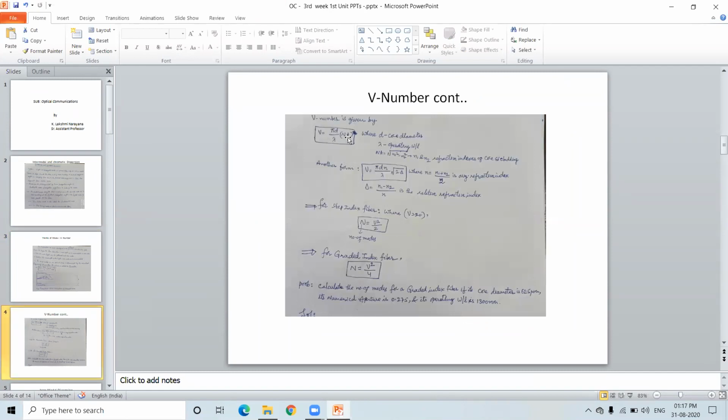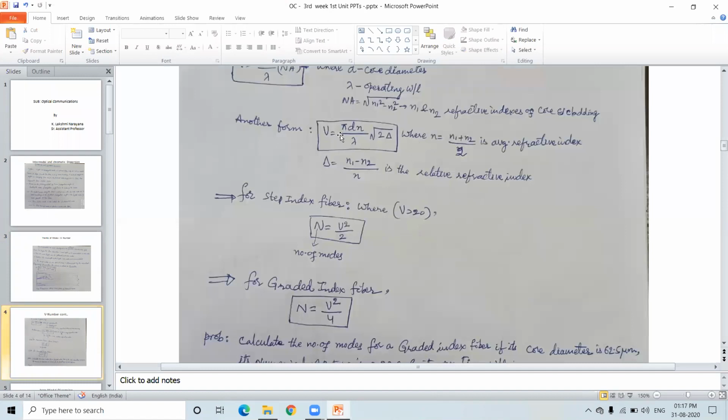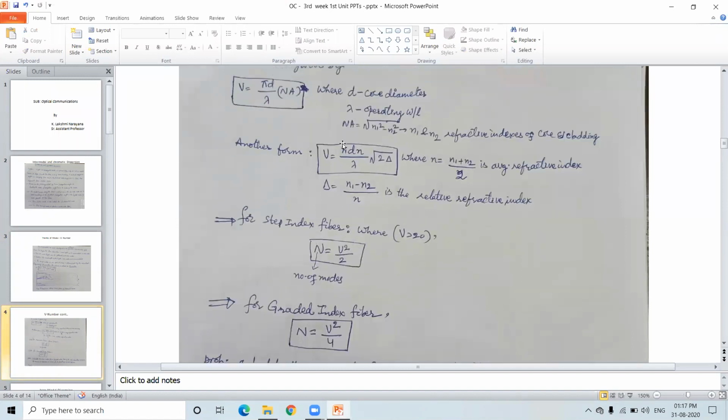V is NA and root over N1 square minus N2 square. This is all we consider. Just one more point here. So now here, please see, we already knew NA can be represented in terms of the relative refractive index and in terms of the difference index. Two things we considered when we talked about the numerical aperture. Therefore, NA has been replaced with the delta.